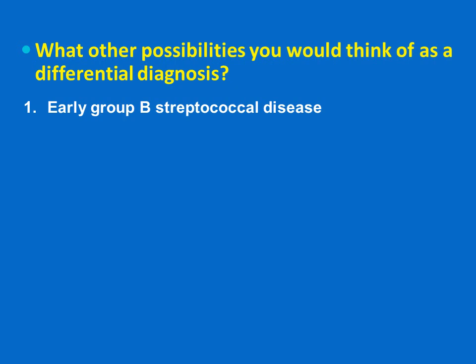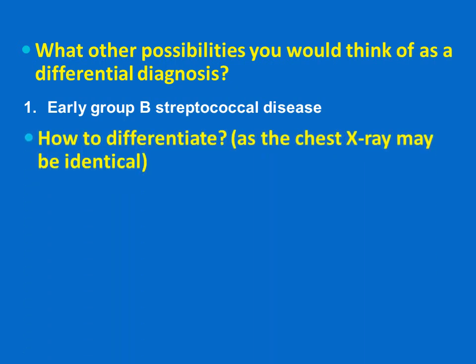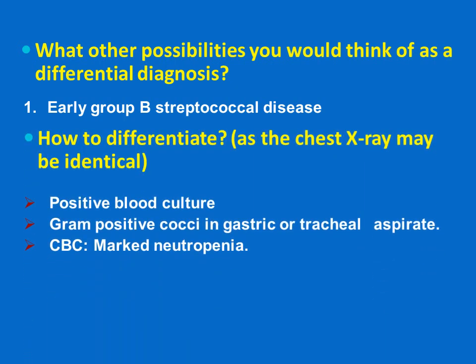As the chest X-ray may be identical sometimes, by positive blood culture in early group B streptococcal disease. This is the key for the differentiation and for the diagnosis of infection. Gram-positive cocci in gastric or tracheal aspirate, in addition to the complete blood count, which shows marked neutropenia.